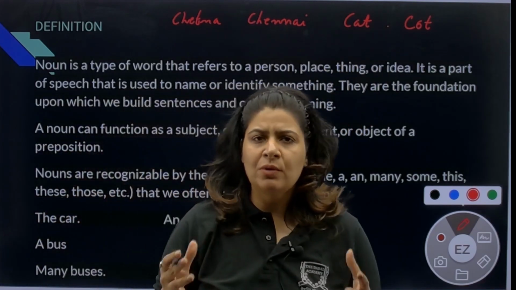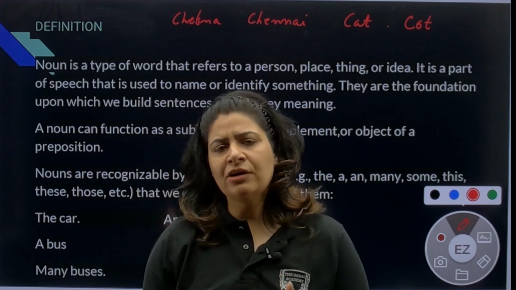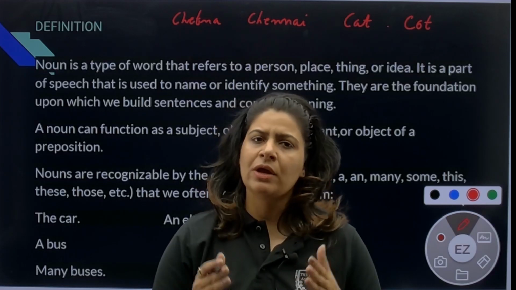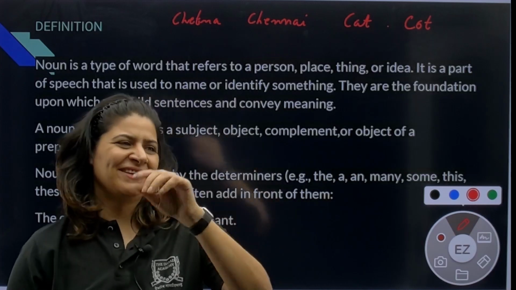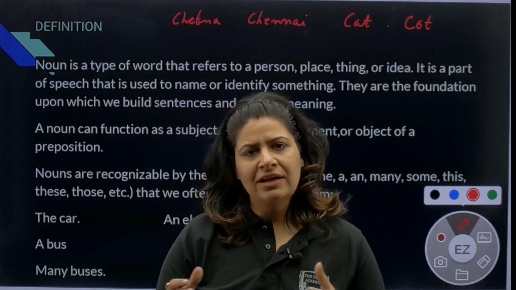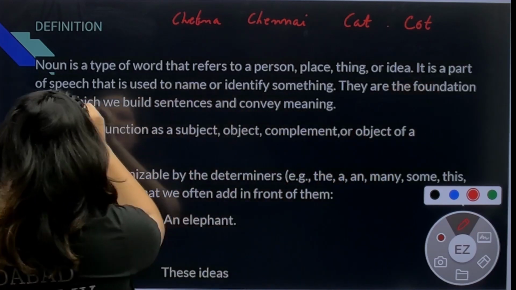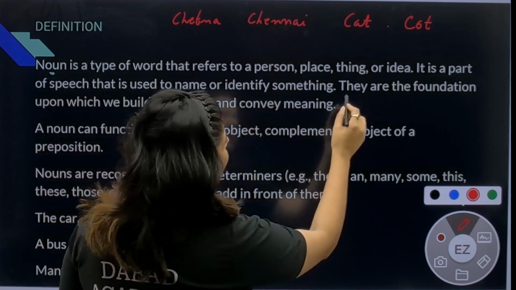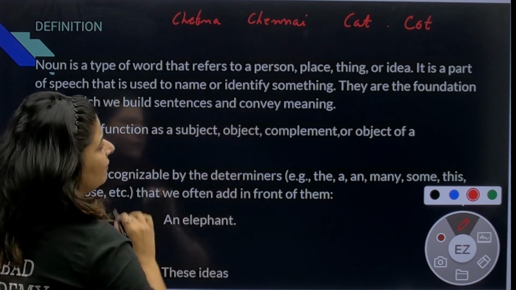The word idea itself is also a noun. It is under the category of abstract noun. When we study abstract nouns, we will understand what they are. A noun is a part of speech that is used to name or identify something. Nouns are the foundation upon which we build sentences and convey meaning.